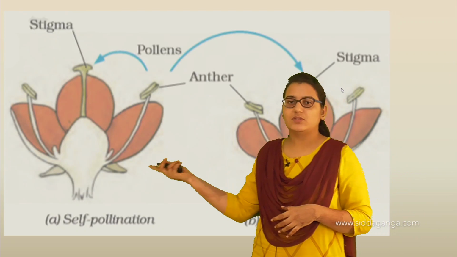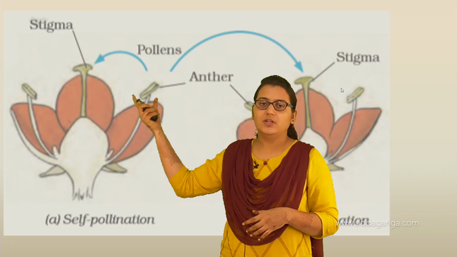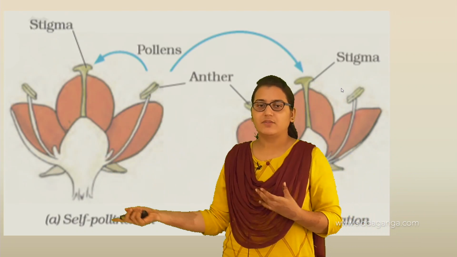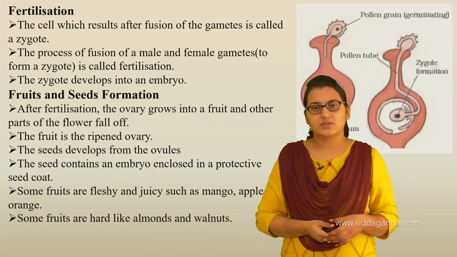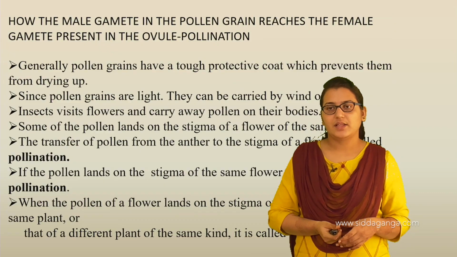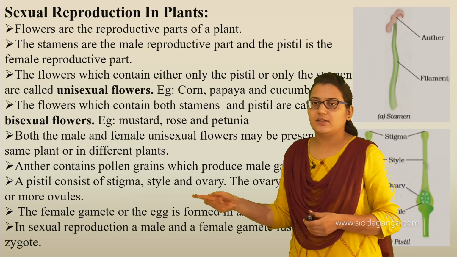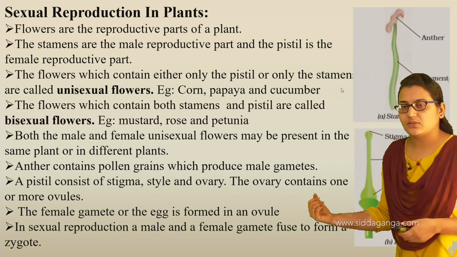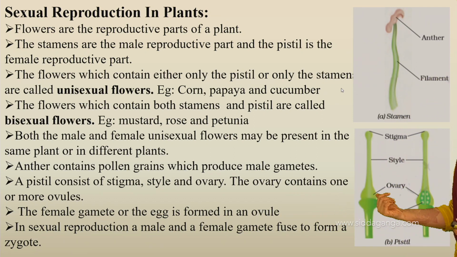Here, the ovary forms into the fruit, and the other different parts of the flower will fall off. The seed develops from the ovules. Like in this structure we have seen, here is the ovary. When we cut a section of the ovary and see inside, ovules are present. When there is fertilization after pollination, this ovary forms into the fruit.